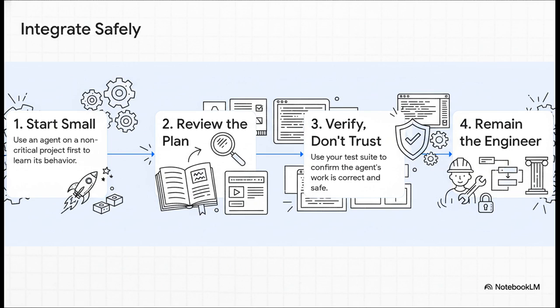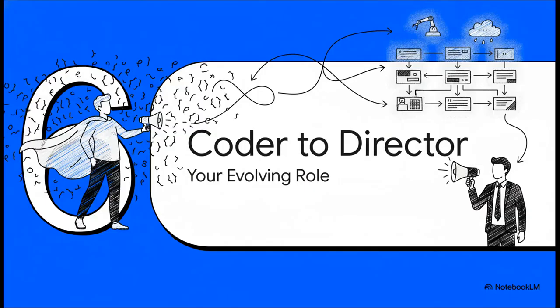3. Verify. Don't just trust. Use your test suite to prove the agent's work is correct. It will make mistakes. And finally, number 4. Remember that you are still the engineer. You own the code quality, the architecture, and the security. Period.